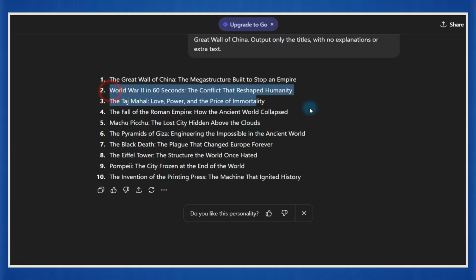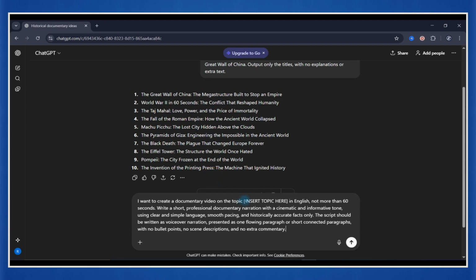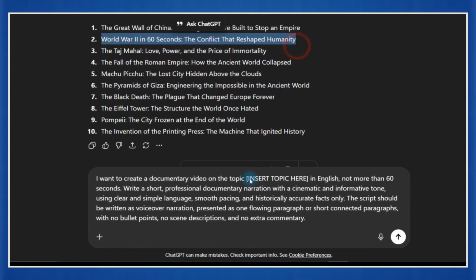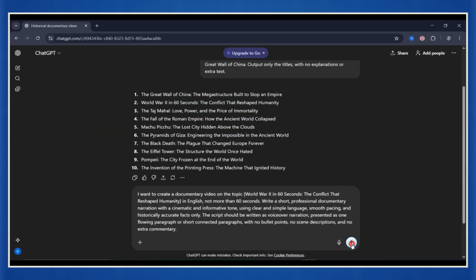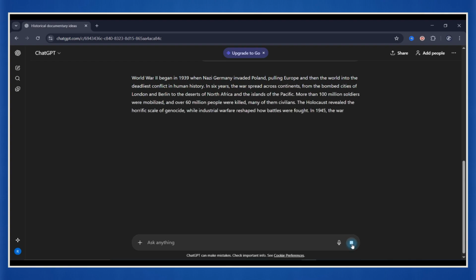Once you pick a topic, it is time to write the full script. Go back to the document, copy the second prompt, and paste it into the same ChatGPT conversation. Before you send it, make sure you replace the topic inside the brackets with your chosen idea. For example, World War II. Hit enter, and within seconds, you will get a short, professional documentary narration with a cinematic and informative tone, ready for voiceover.